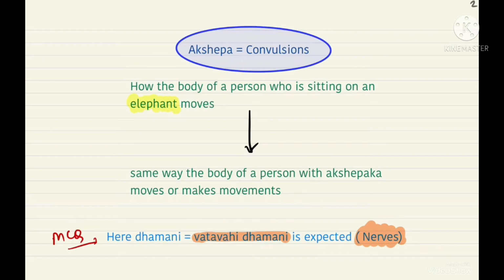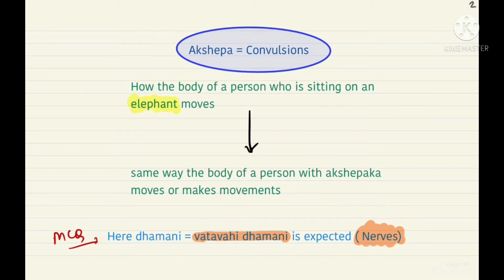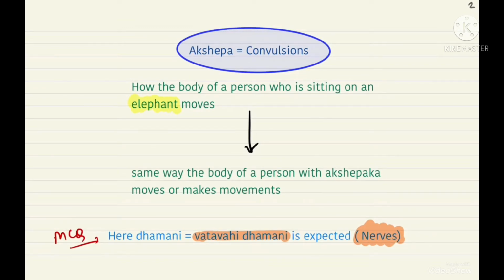Alright, so what is the meaning of Akshepa? Akshepa is convulsions. Just imagine a person sitting on an elephant, and when the elephant moves, how the body of the person sitting on the elephant moves, the same way the body of a person who's suffering from Akshepak also makes the same kind of movements. So this is an example they have given, how you can relate to the movements that are happening in the body of someone who's suffering from Akshepak. Now that's what I said earlier, that the dhamnis here are not arteries, they are vatvahi dhamnis or nerves.